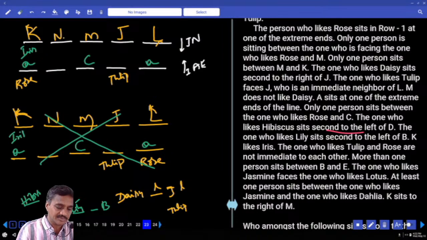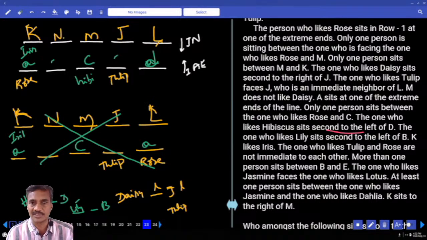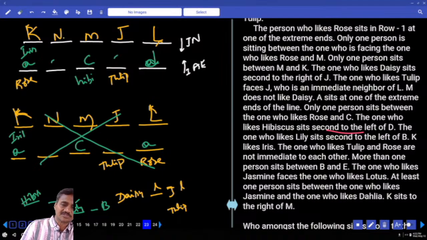Now D and hibiscus, tell me where should I place D and hibiscus. Now can you take D at this place? This is one possibility. If D is here, the one who likes hibiscus must be here. Another possibility, D and hibiscus can be like this. Now if you take D and hibiscus here, then A will be here. If A is here, B and the lily: this must be B and this must be lily.